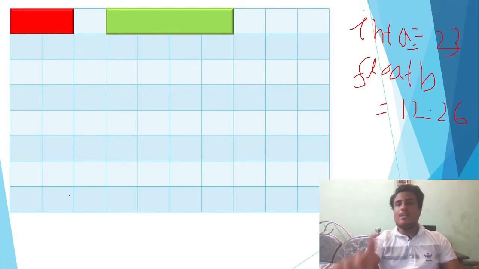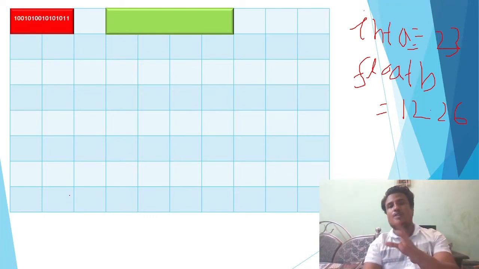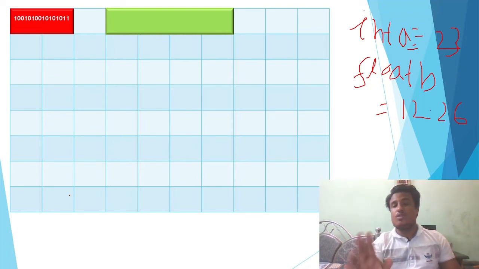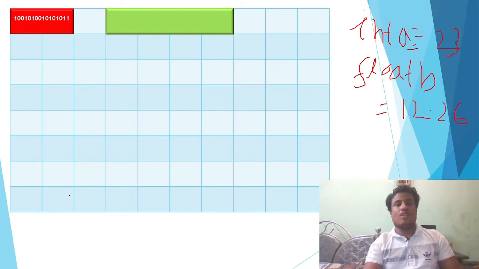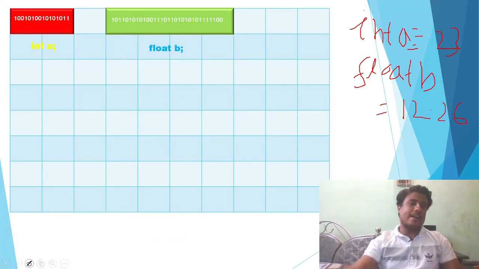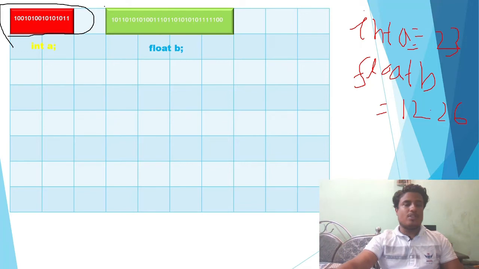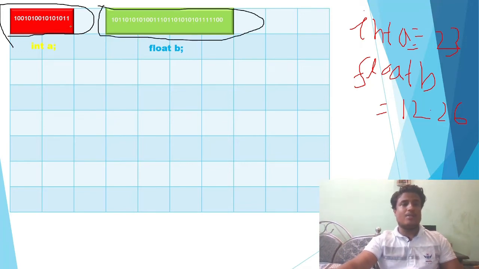So whenever we store this variable, it will be stored in binary form. It will be the 16-bit binary of 23. I'm just writing it vaguely here, so don't try to match it: 23 is not equal to this one. So 23 is stored in 16 bits. If you are familiar with binary numbers, you can easily do it. Otherwise, leave it. Just remember that whatever is assigned using the decimal number system will be stored in binary in our RAM chip. So this is int a and float b here. Similarly it can be anywhere. Don't think that it is always stored here. It can be stored anywhere, randomly. I'm just showing it like this for example's sake. Don't assume that it will be stored in the first byte of the RAM chip.